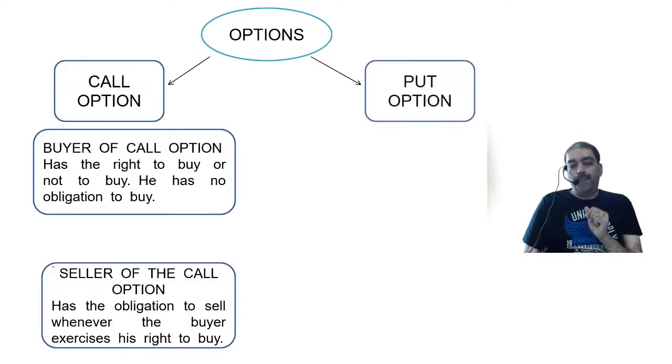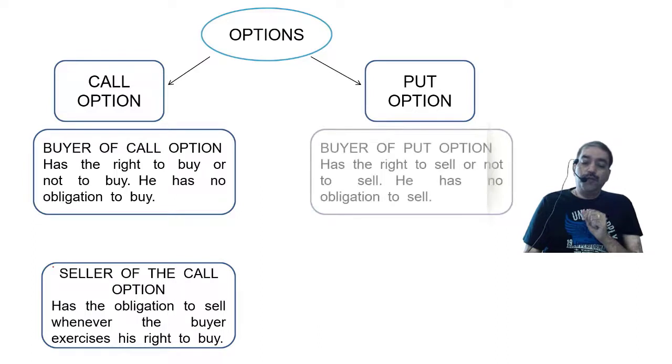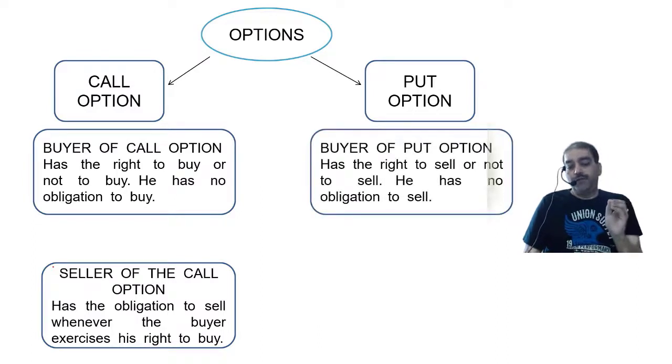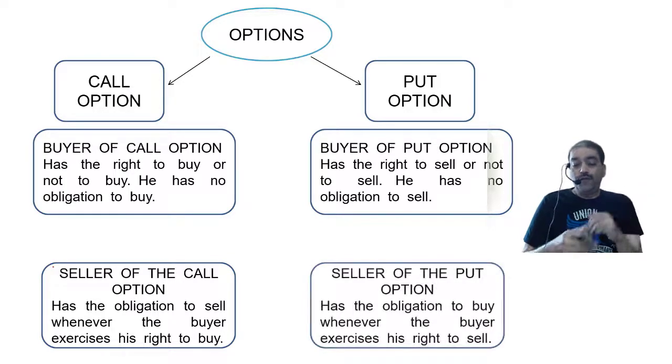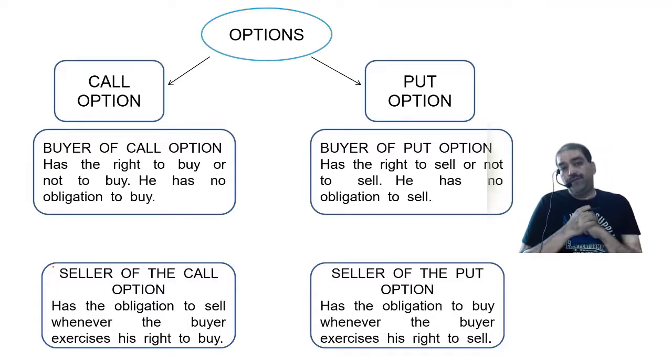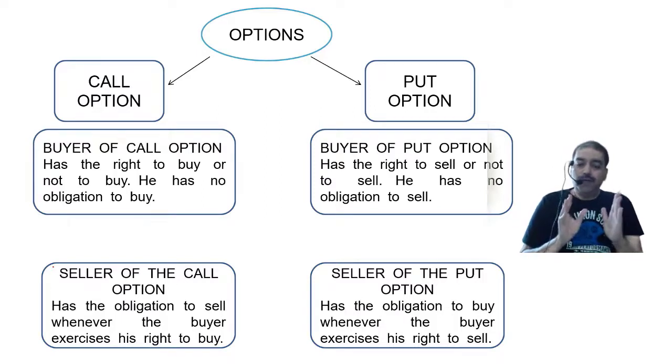Put option. Sell or not to sell. Buyer of the put option has the right to sell or not to sell. There is no obligation to sell. You can't force him to sell. Seller of the put option should buy whenever the buyer wants to sell. Buyer of the right, not buyer of the commodity, buyer of the right decides to sell the commodity. Look at it, copy down properly.